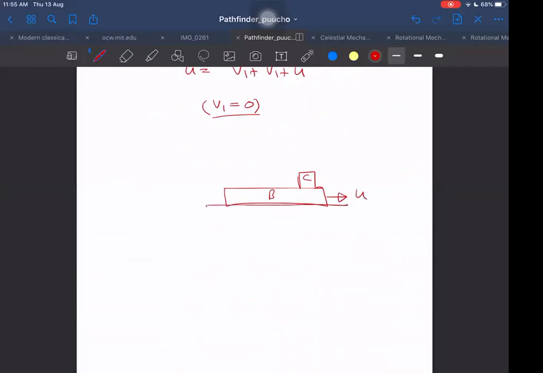It has gained velocity U, but C is still, we can say, zero, just zero, after the collision. But a long time after, it will not be zero, because between them there is friction and relative sliding. Because of friction, B will have a backward force, but C will have a forward force.